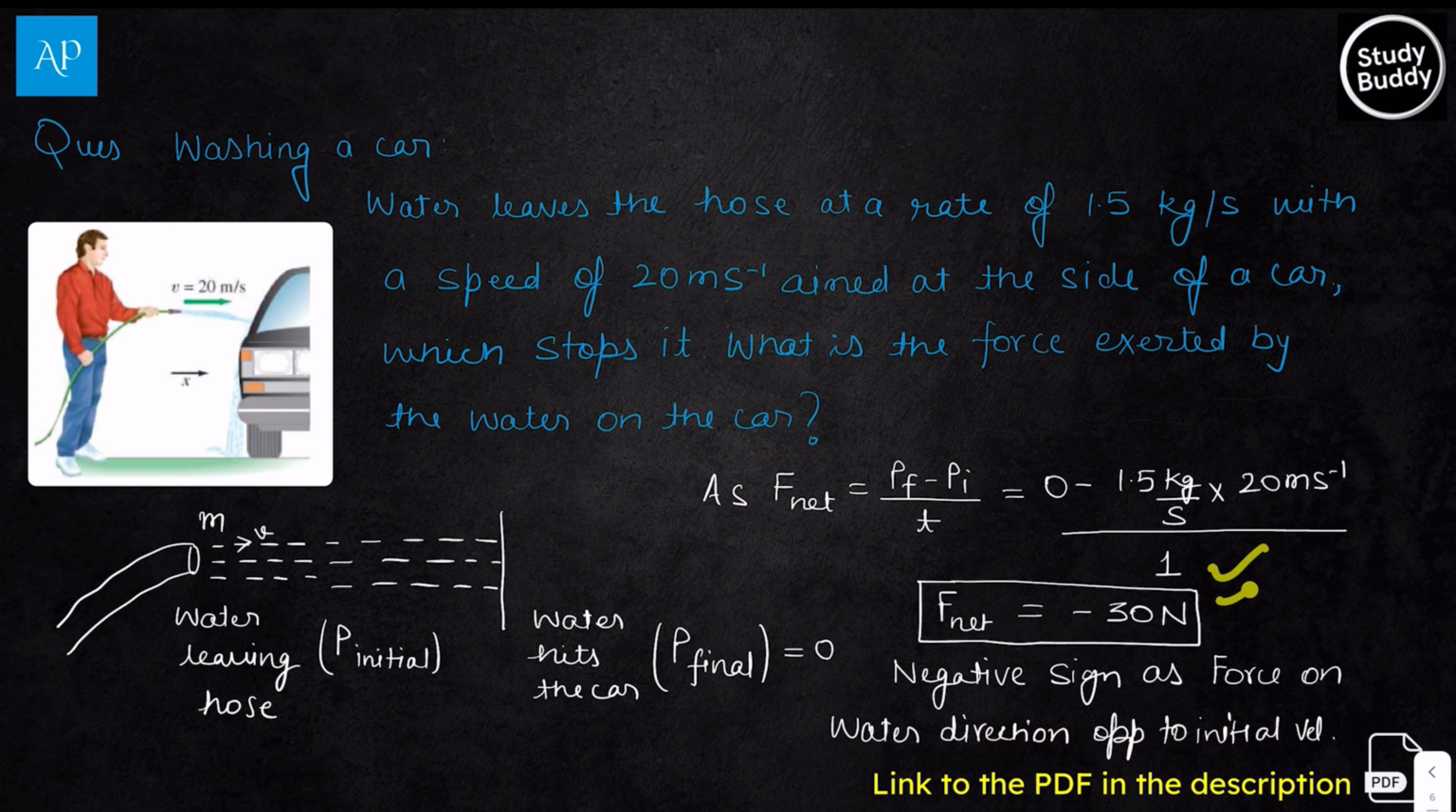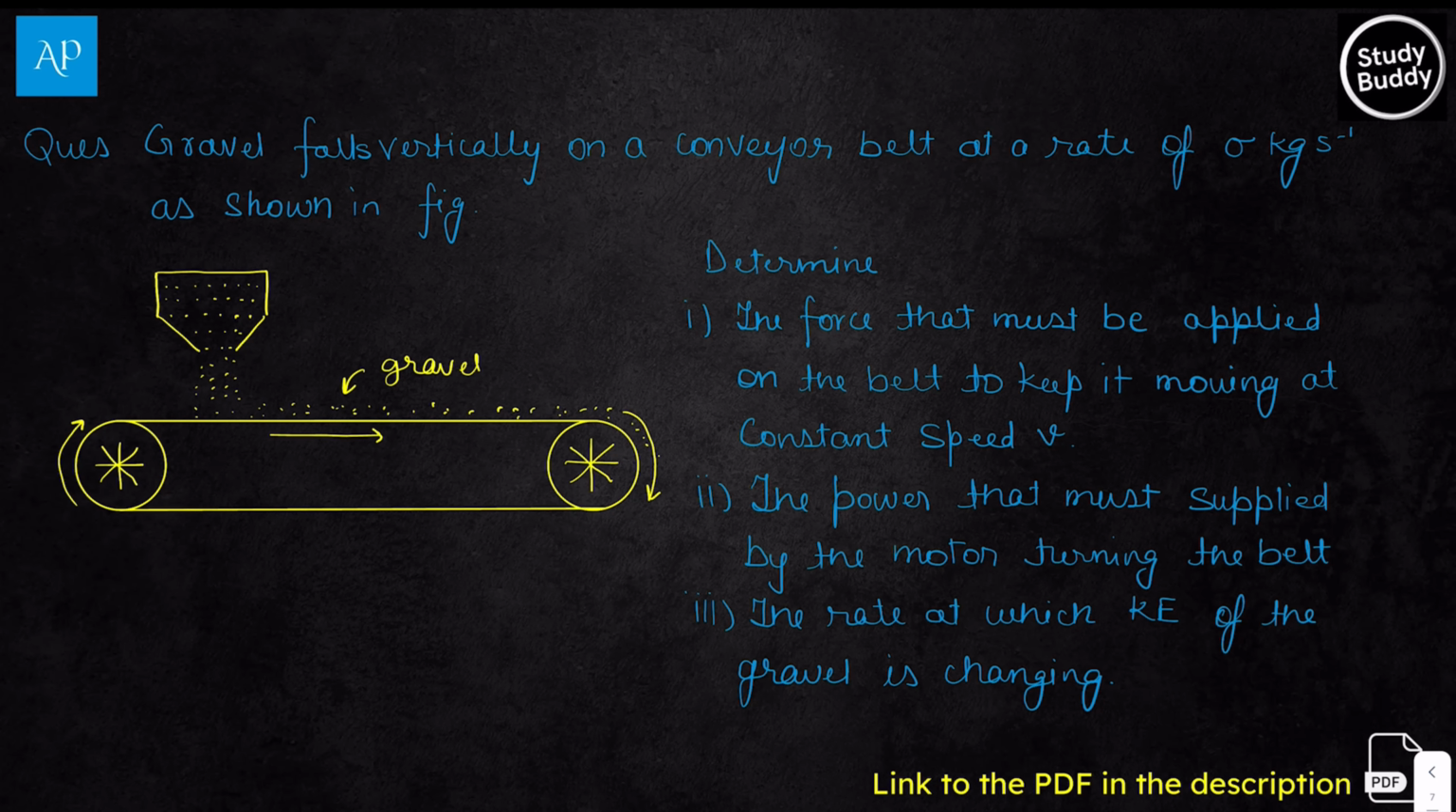Here the net force that we get is negative 30 newtons. Why negative? This negative indicates that the water initially was moving in the right direction, but the force is acting opposite to that direction. That's why we are getting a negative sign. I hope this is clear to you. Now let us look at another problem.